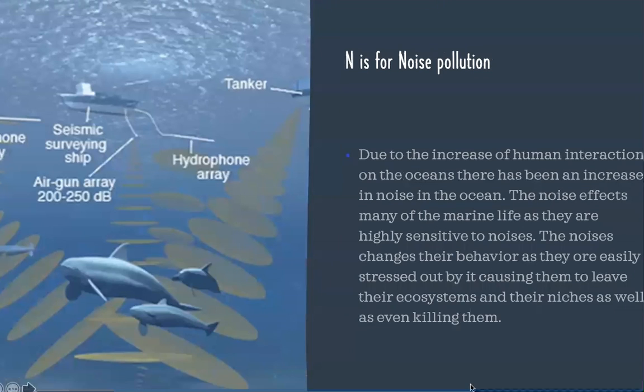them to go extinct. N is for noise pollution. Due to the increase of human interaction on the ocean, there has been an increase in noise in the ocean. The noise affects many of the marine life as they are highly sensitive to noises, and the noises change their behavior as they are easily stressed out by it, causing them to leave their ecosystems and their niches, as well as even killing them.